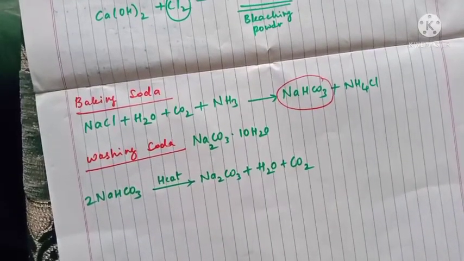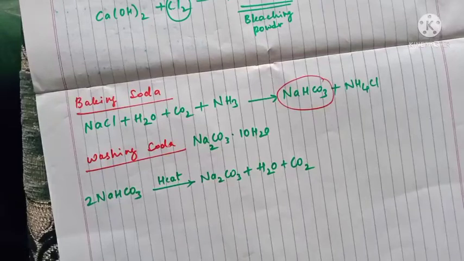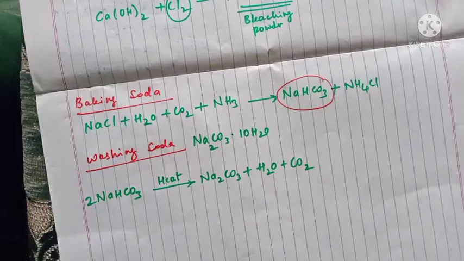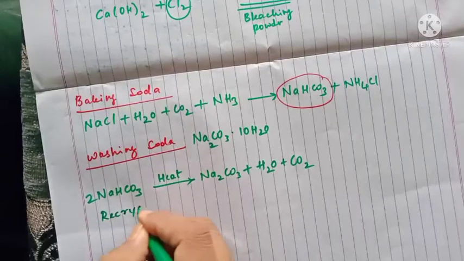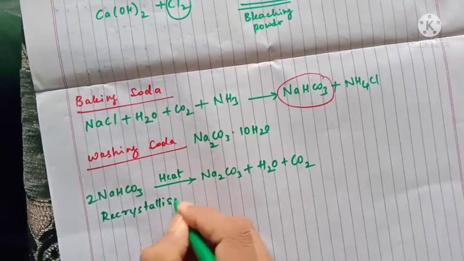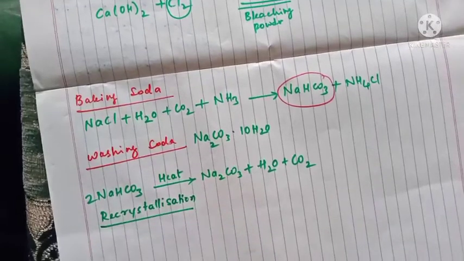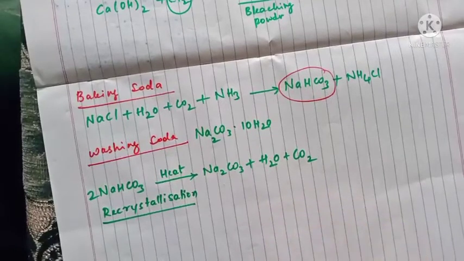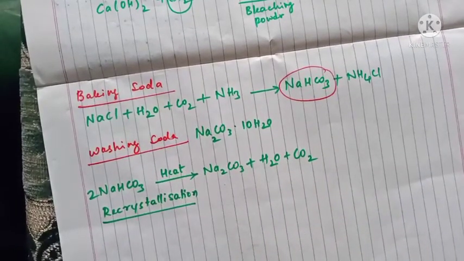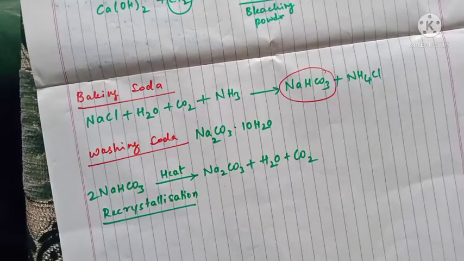Now we have to prepare Na2CO3.10H2O from Na2CO3. This is obtained by the recrystallization process. In recrystallization, we add a constant number of moles of water to a chemical compound. That compound will absorb the water and store it inside. That is called recrystallization.